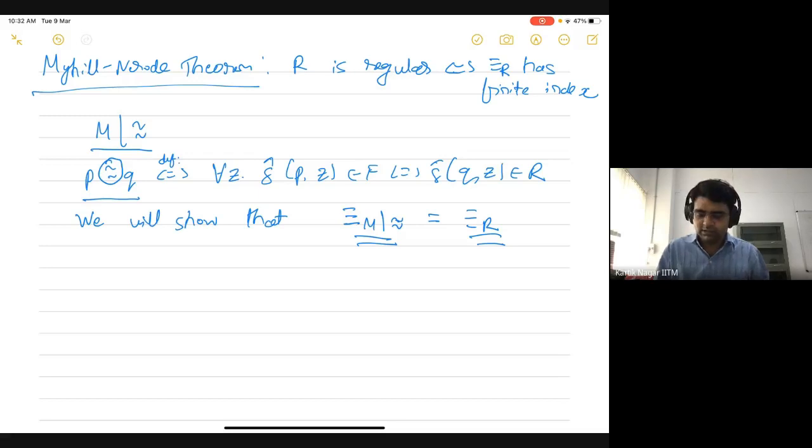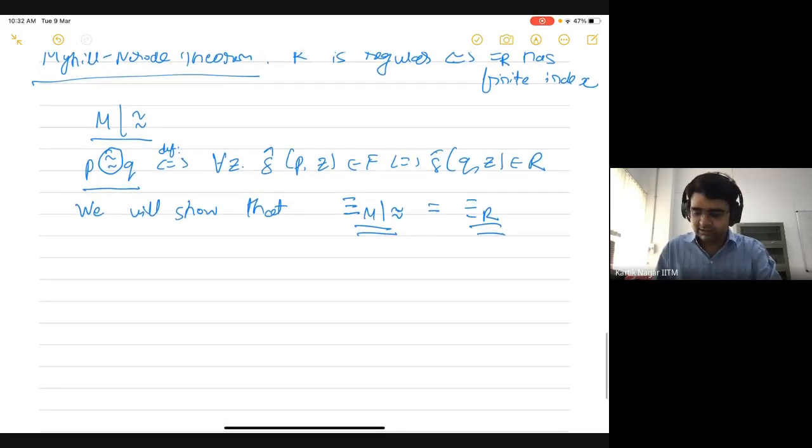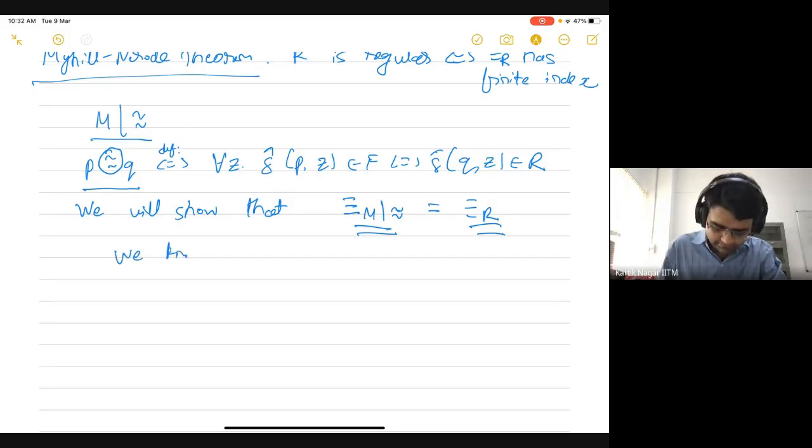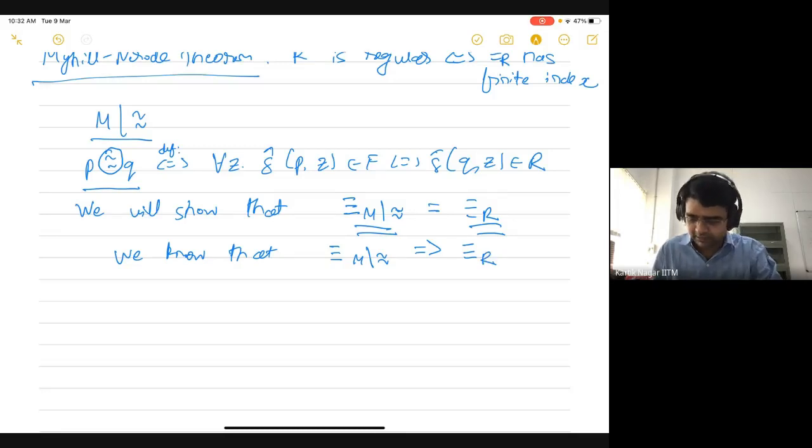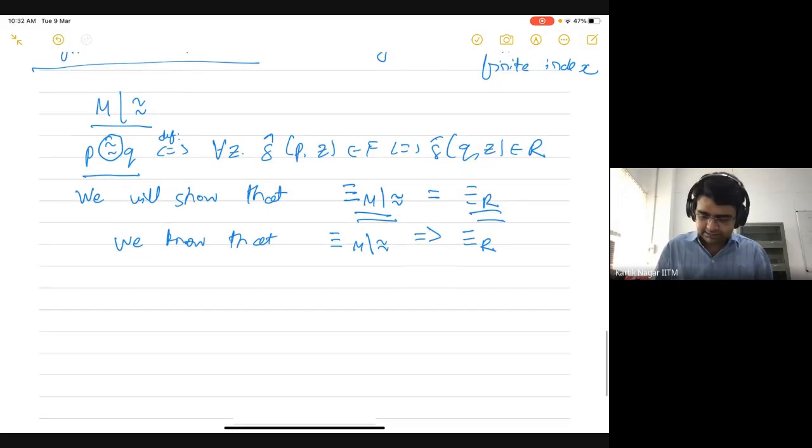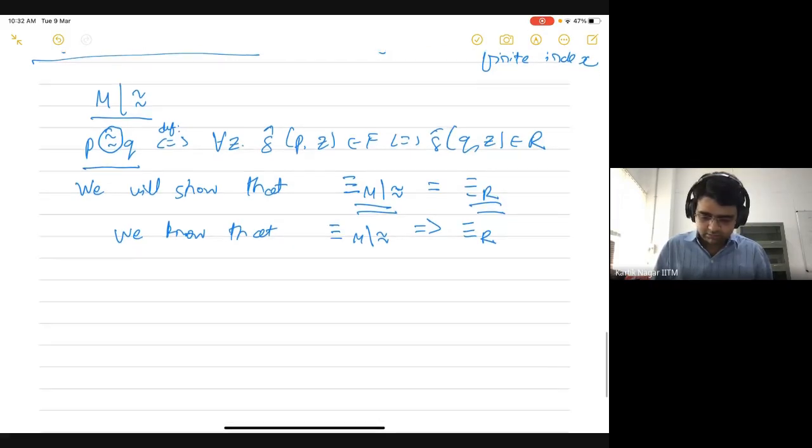We already know that since the relation on the right hand side is the coarsest Mn relation, the Mn relation that is induced by the quotient automaton actually implies this coarsest Mn relation. So we only need to show the other direction, which is that the coarsest Mn relation also implies the Mn relation that is induced by the quotient automaton.